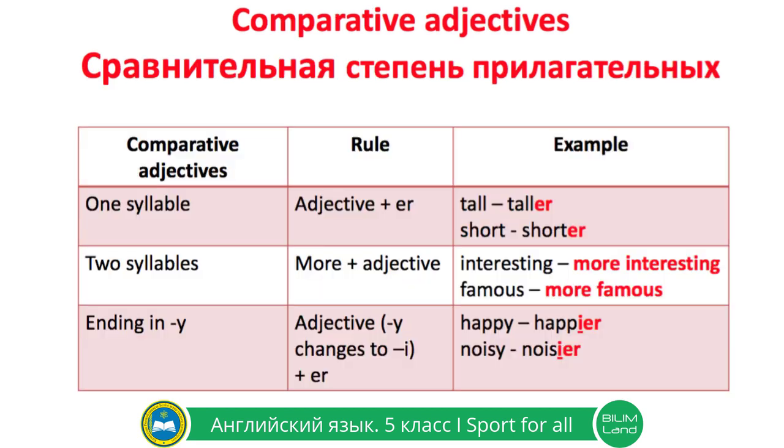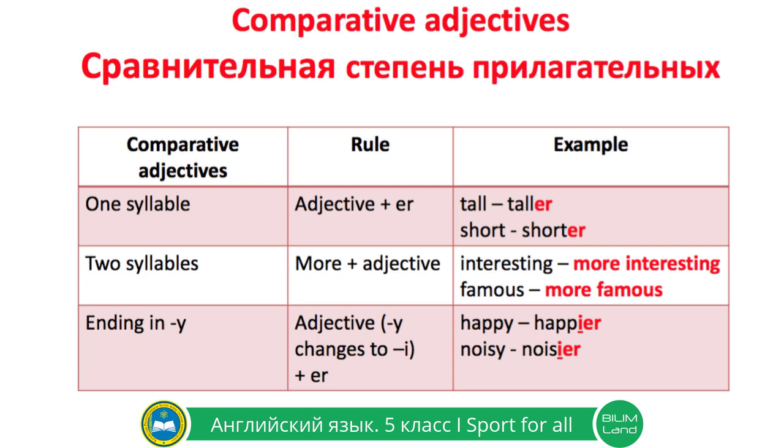Now I will explain to you how to make comparative adjectives. Look at the table, please. We will look at the adjectives which consist of one syllable, two syllables, and the adjectives ending in y. For one-syllable adjectives, such as tall or short, to make a comparative degree, we need to use the adjective itself and add suffix er. For example, tall, taller. Pay attention to the suffix er. Short, shorter.